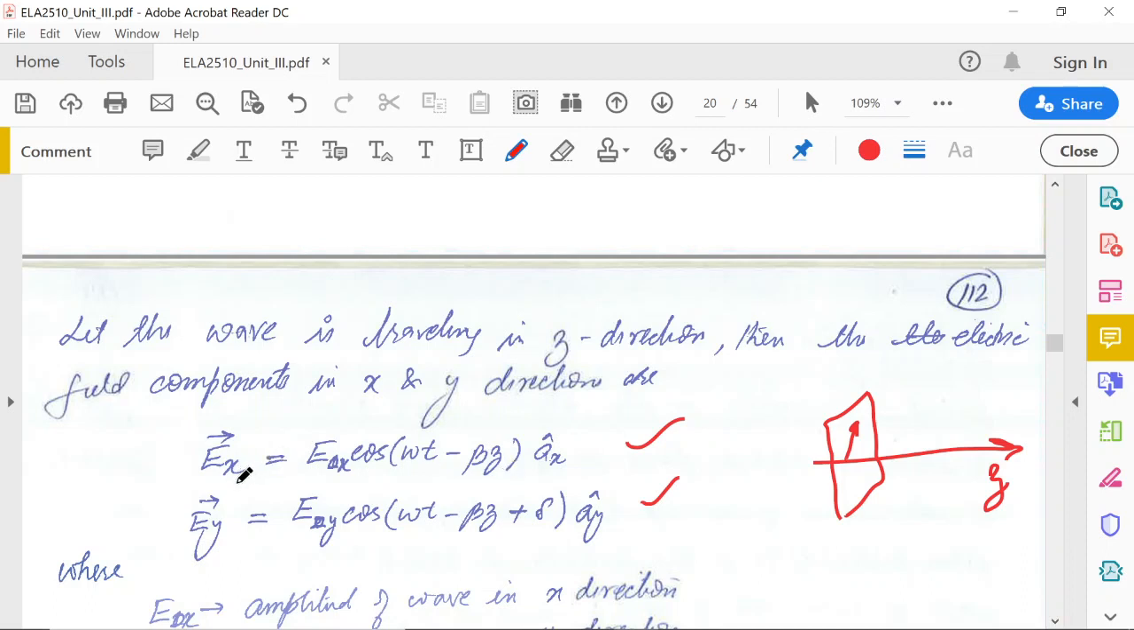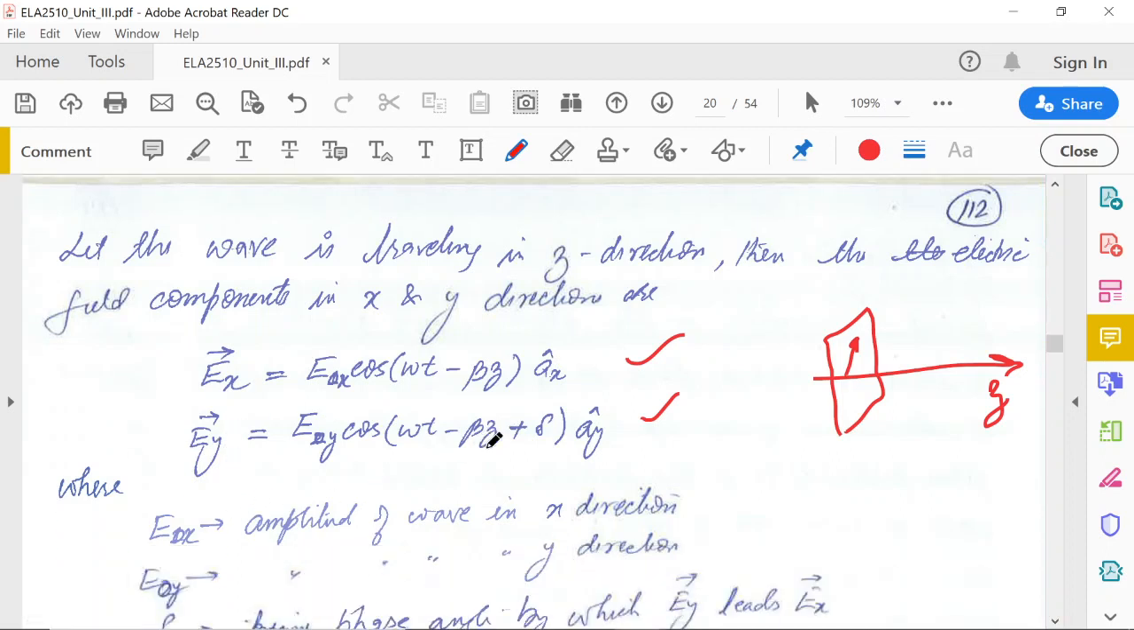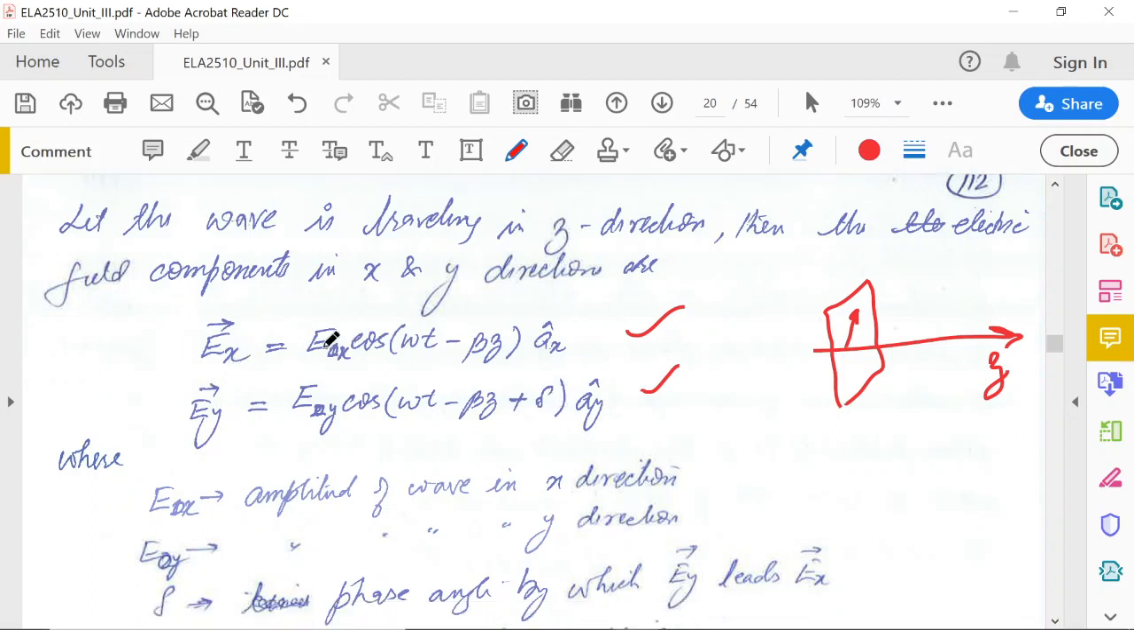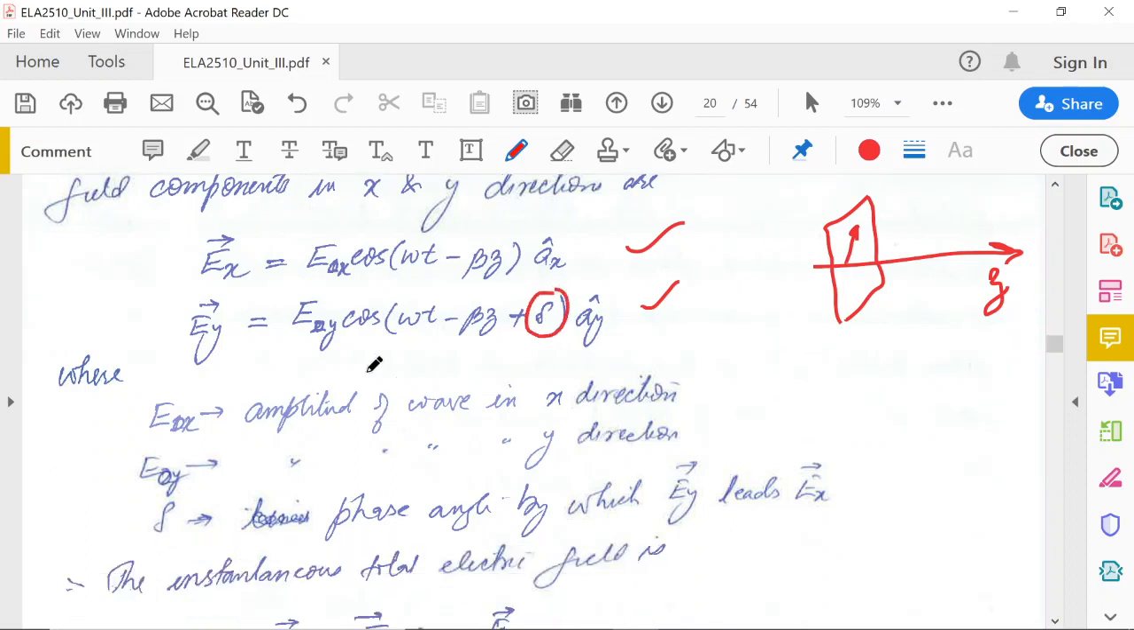Let the x component of the electric field be Ex equals E0x cos(ωt − βz). This is a component moving in the z direction, along the x-axis. Similarly, we have Ey, which is also moving in the z direction, but it is leading the x component by an amount delta. It can be any general case. So let's take this delta as a phase shift: Ey is out of phase with Ex by an amount delta. Here, Ey leads Ex. So we have two components.